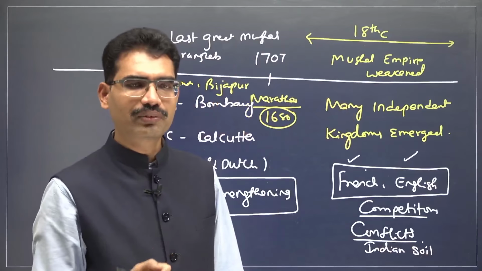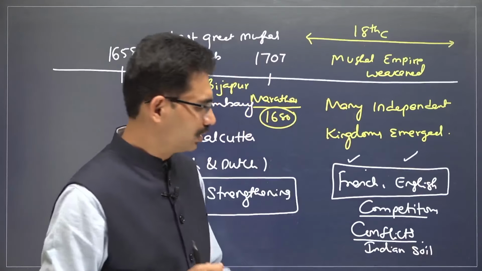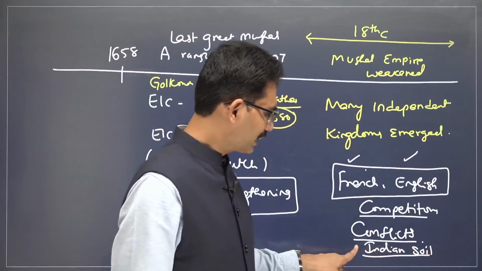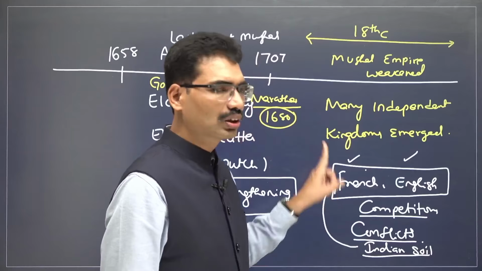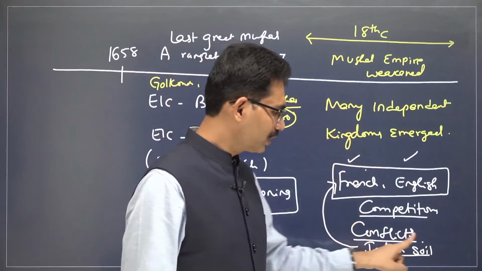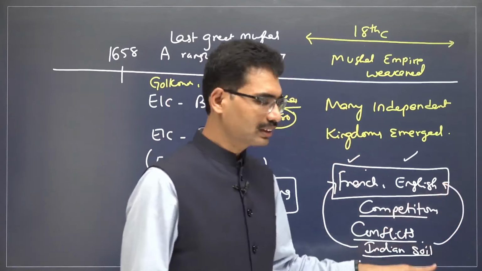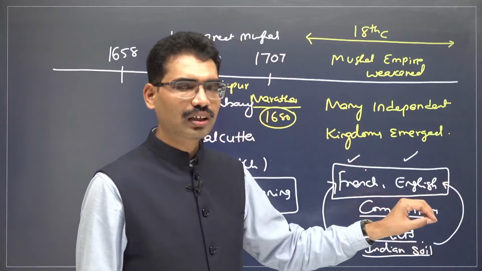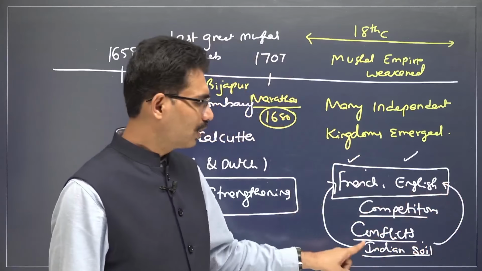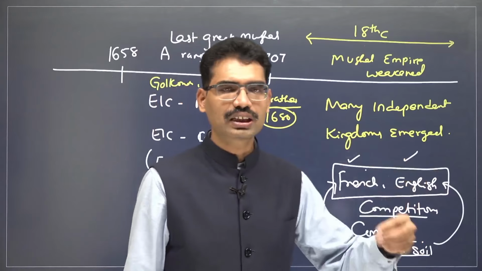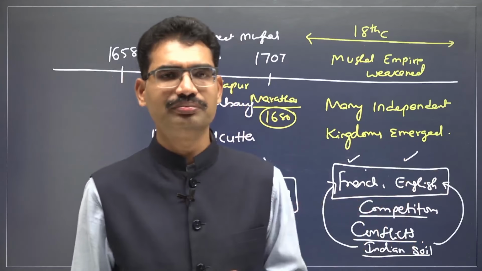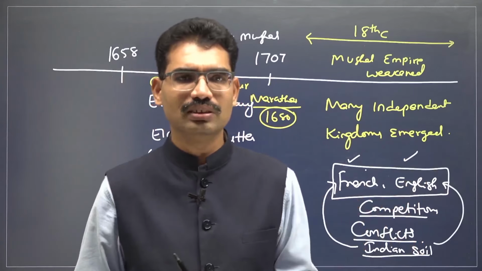Indian soil means there will be a ruler, an Indian ruler. Now, the Indian ruler expects that no one should fight without his permission, because the king's law is the final one. Whatever the king says, whether French, English, Indian companies, it doesn't matter. A king is a king. That's what authority means.